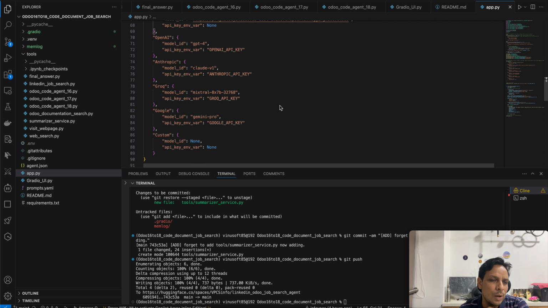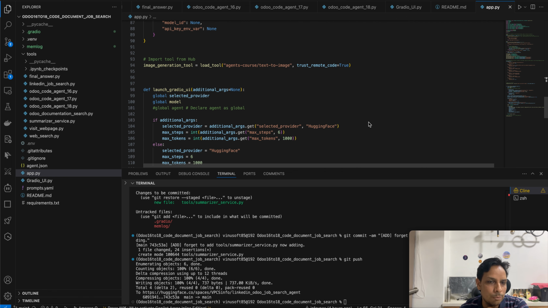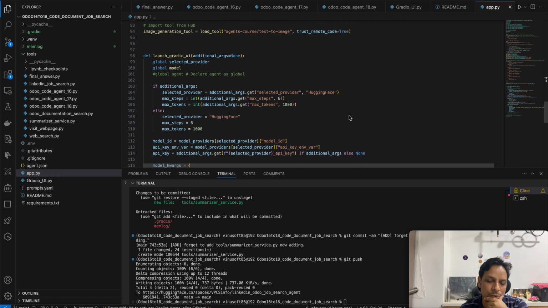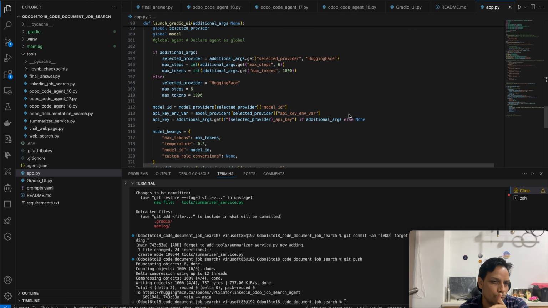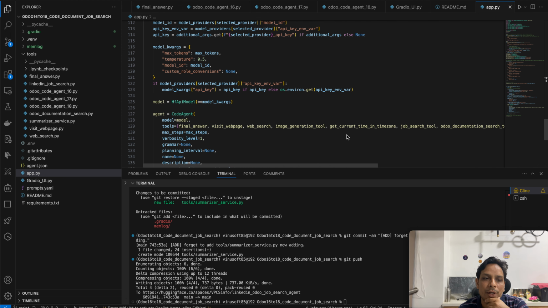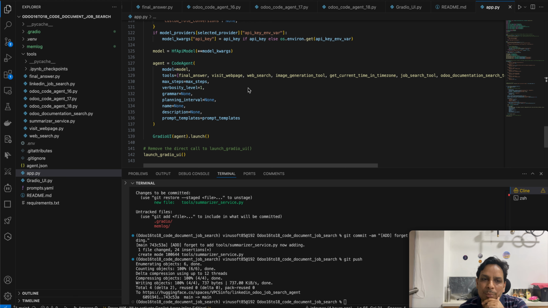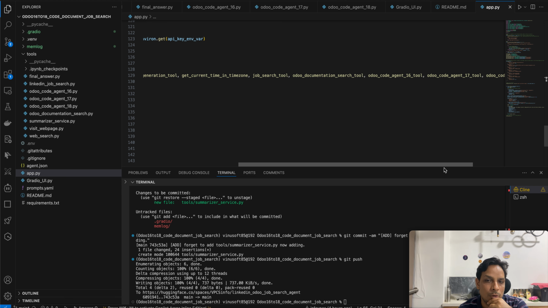However, I have tried to enhance it with other LLM models also, but for that I needed to make a lot of other changes, so I did not cover that part yet. Whatever I have covered is related to the existing agent, and I prepared various tools that allow me to visit websites, do web search, and image generation. These are already available within the existing template, and I have created Odoo related code, from version 16 to 18. It will generate code according to the token limit.